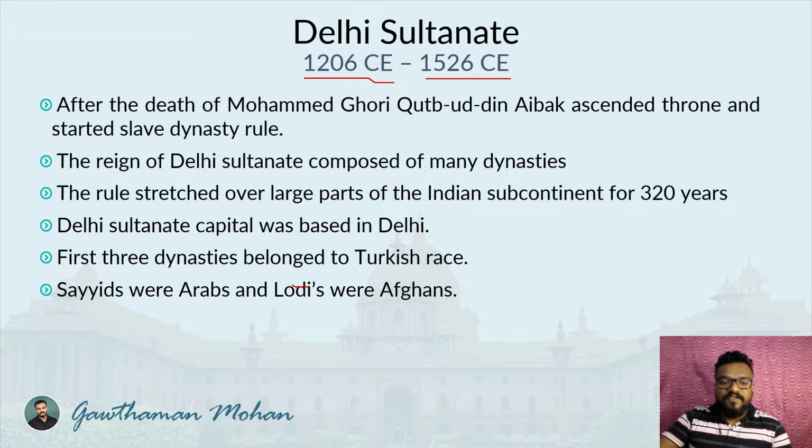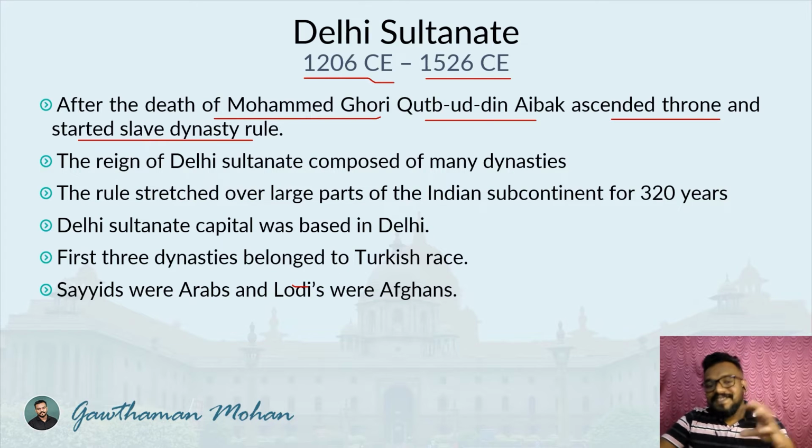After the death of Mahmud Ghori, Qutbuddin Aibak ascended the throne and started the Slave dynasty. That is the first dynasty in the Delhi Sultanate. Basically, Delhi Sultanate means a combination of 5 dynasties or 5 important types of rulers. Why is it known as the Delhi Sultanate? Because the capital was based in Delhi. All the administration was happening from Delhi, concentrated in Delhi. That is why it is known as the Delhi Sultanate.